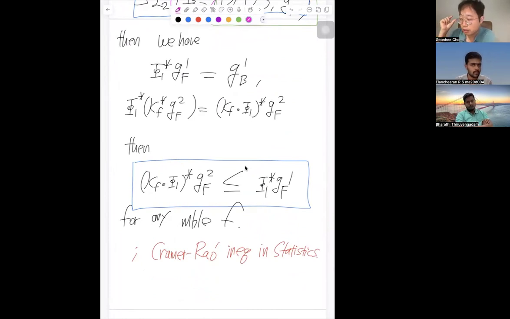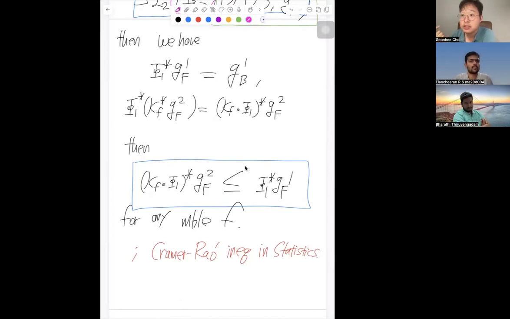Let me just repeat. If we start from the statistic or measurable function, and we achieve this equality, in other words this becomes a local isometry, like the term in differential geometry, then we call such an f a sufficient statistic. Of course, the context of calling them sufficient statistics is completely different, but as an object they are the same. There's a known theorem: if the Riemannian metric on P of omega preserves any sufficient statistics, then it must be the Fisher information metric. So the Fisher information metric is unique in the sense of preserving the sufficient statistics.